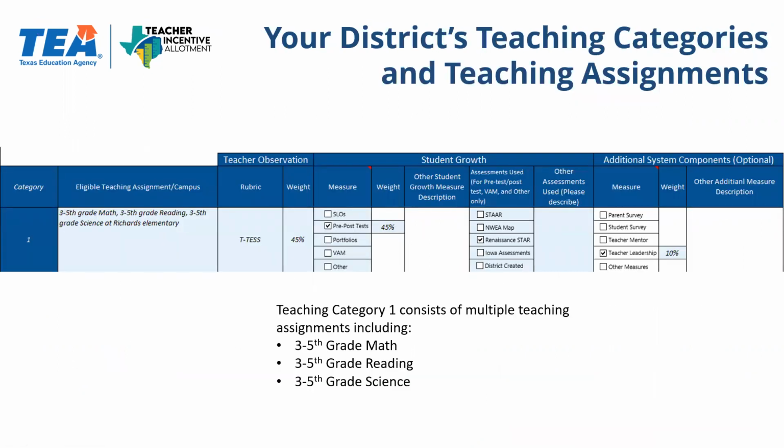To start off, your district should first look at your approved weighting tab. This weighting tab is an example from Cohort D, so your weighting tab may look slightly different. In this example, this district is approved for one teacher category that is comprised of multiple teaching assignments, including 3-5 math, 3-5 reading, and 3-5 science. They are all in the same teacher category because they are all being evaluated using the same components, including the same assessment and the same weighting.